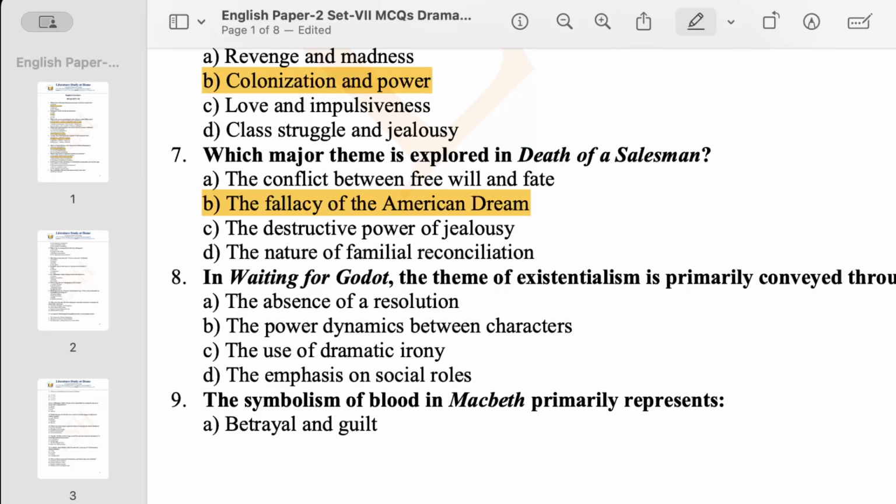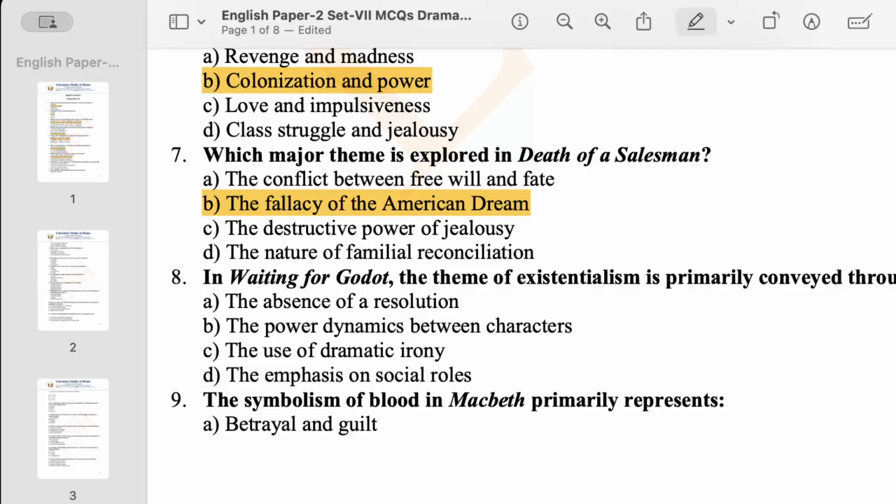Option A says the absence of a resolution. An existentialist is always in search of something. They are looking for the solution or the resolution. So it is the first and foremost thing. That's why they were waiting for a person named Godot, and we do not exactly know who Godot is. So the absence of a resolution is the primary thing we find in existentialism. Here option A is the most suitable answer.